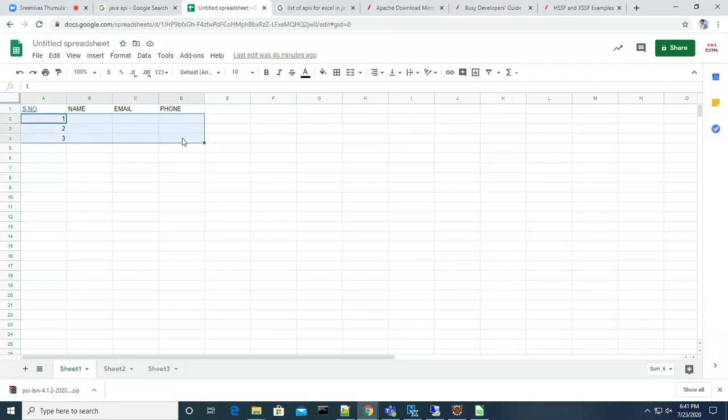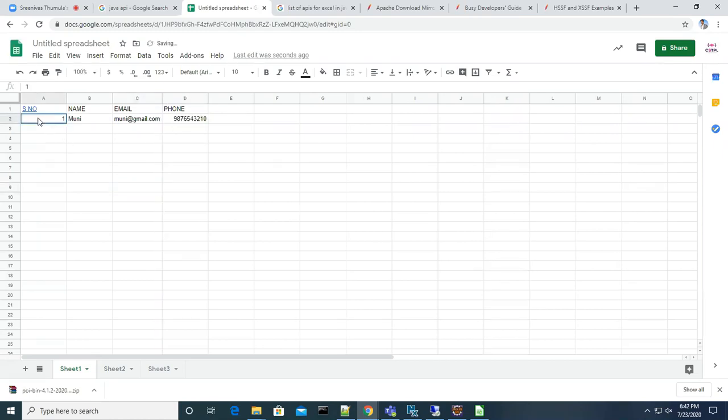Now, guys, tell me, I want to add one more row. The zero index row creates a row which we are treating as the columns information, and from the second row onwards, the one index row onwards, we have to put the data. I want to put the data: name is Muni, email is muni@gmail.com, the program should put the data dynamically, and the phone number I want to keep is 987-654-3210.